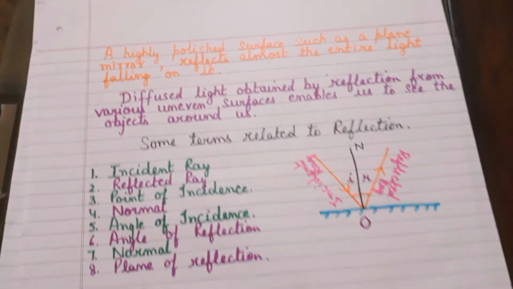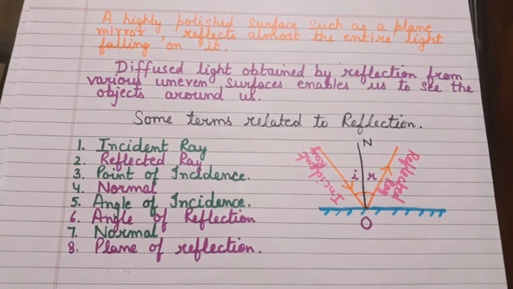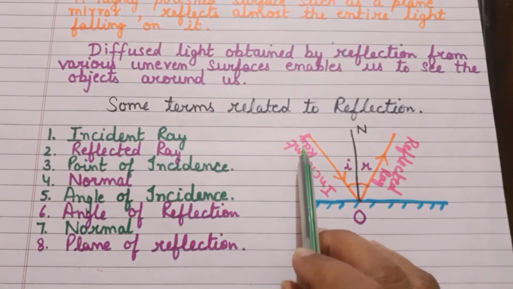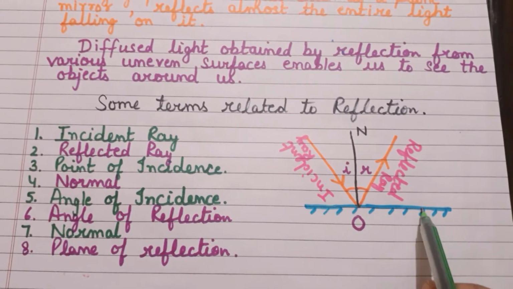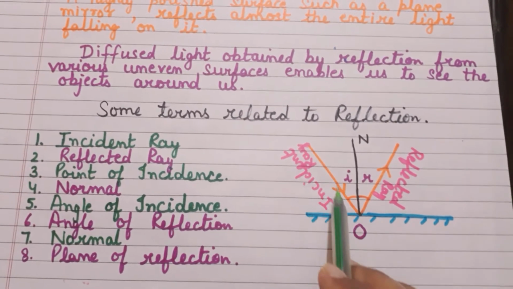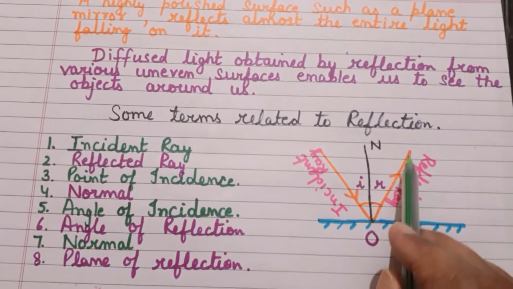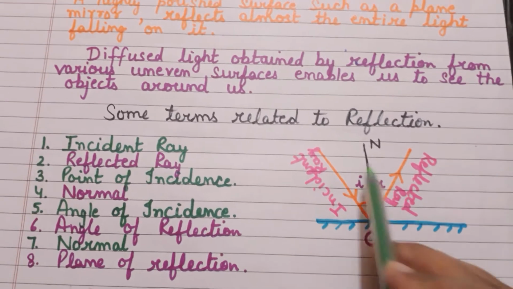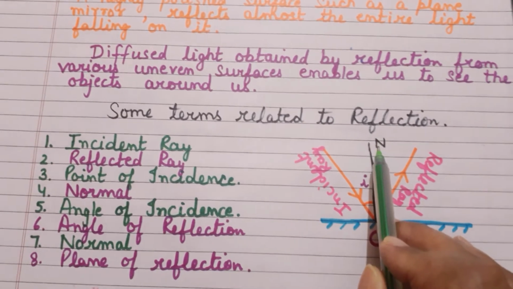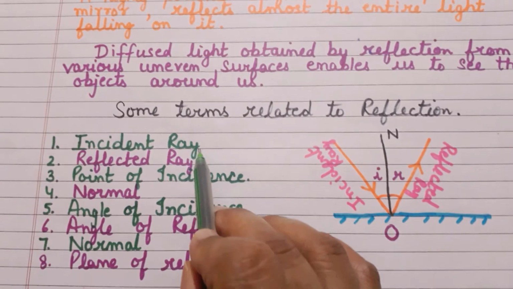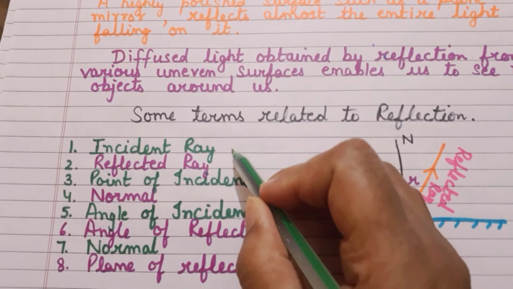Now I am going to introduce some important terms to you, children. We are going to look at all the terms one by one, and for a better understanding, I have taken the help of this diagram. You can see I have drawn a polished surface. This is the incident ray which is striking the surface, and after striking the surface, the ray gets reflected back. So this is the reflected ray, and I have drawn a perpendicular to the surface, and this perpendicular is called the normal. I have labeled it as N. Now I pick up one by one. I have noted 8 different points over here, and I'm going to give you the definition of each one by one.